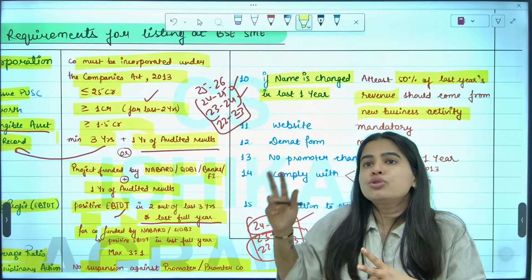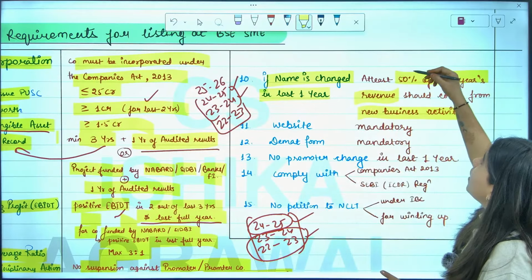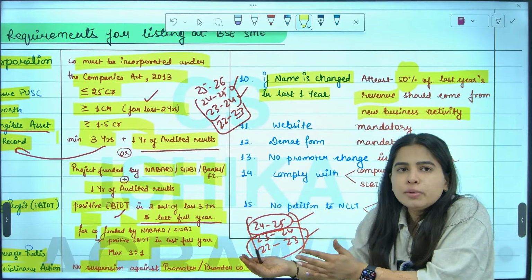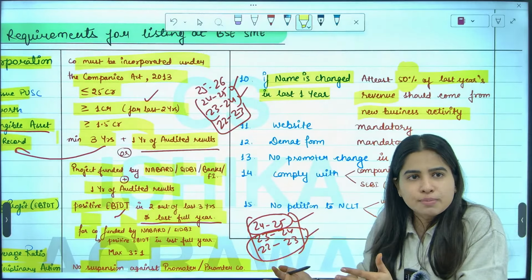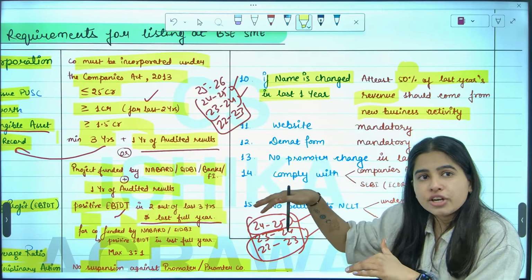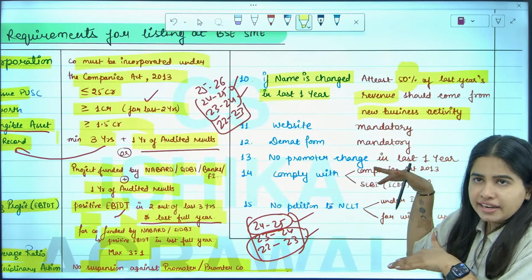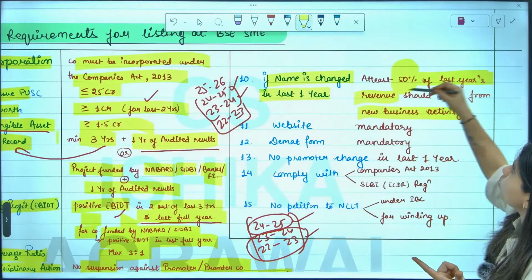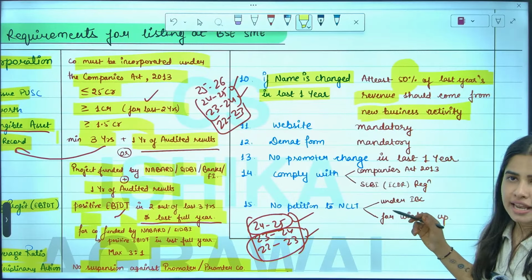In that case, in the last year, at least 50% of my total revenue should be from my new business, from my finance business. So at least 50% of the revenue should be from the new business activity.